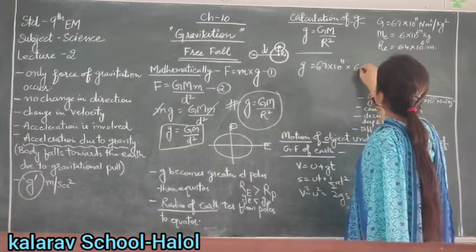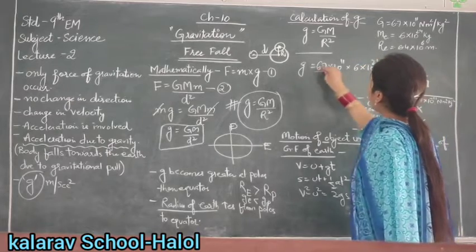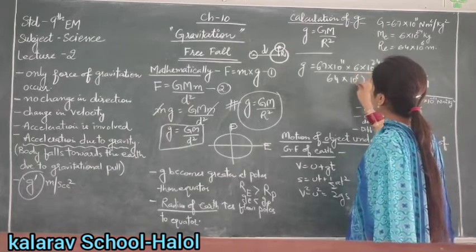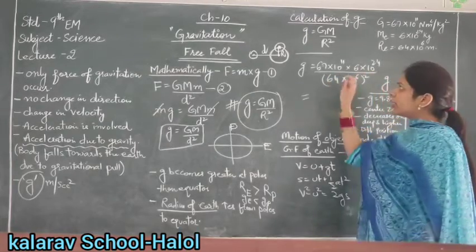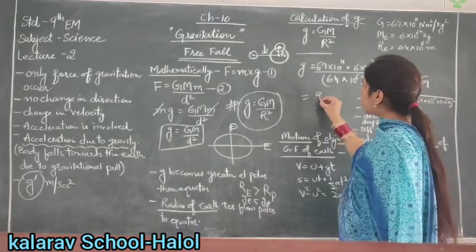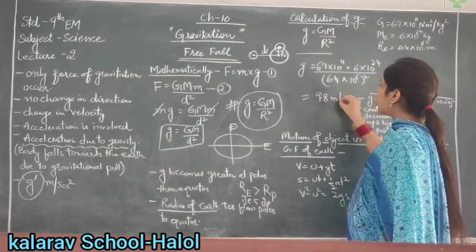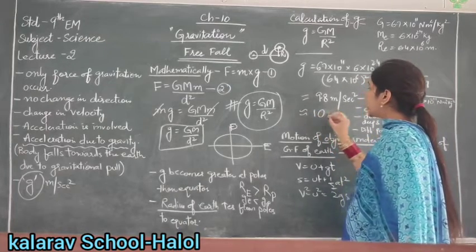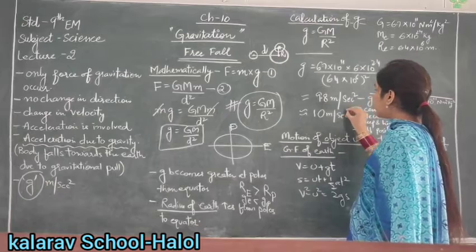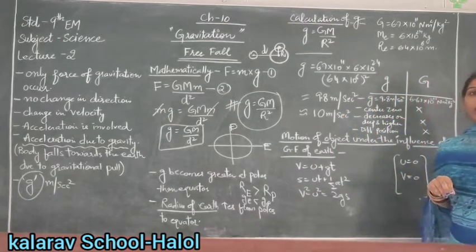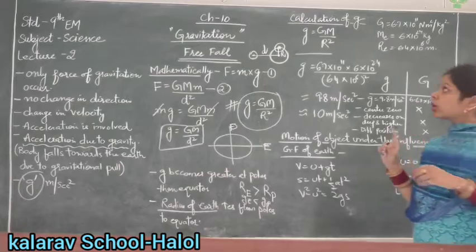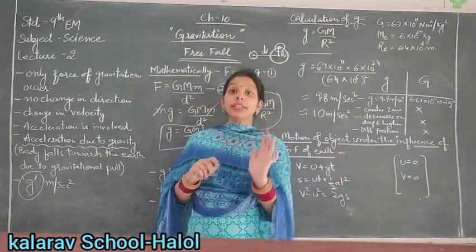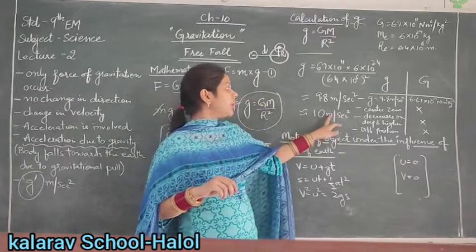So mass of Earth is 6 into 10 raised to power 24 upon radius of Earth is 6.4 into 10 power 6 whole square. So by calculating these things, we get the value of g comes out to be 9.8 meter per second square, or approximately we can take it as 10 meter per second square. Is that clear? Okay. So the value of g for Earth is 10 meter per second square.